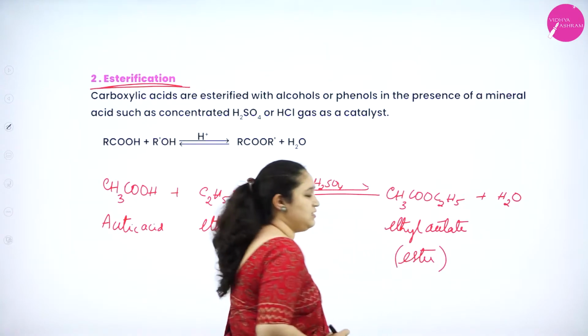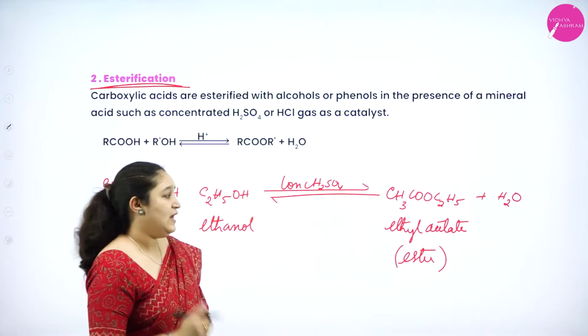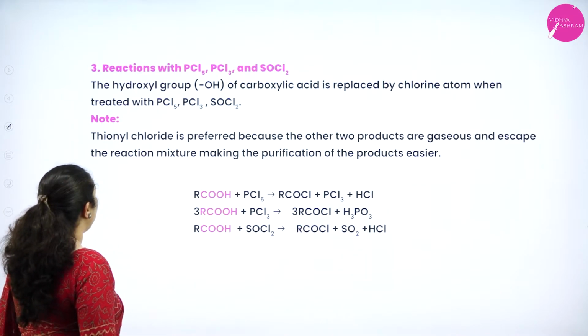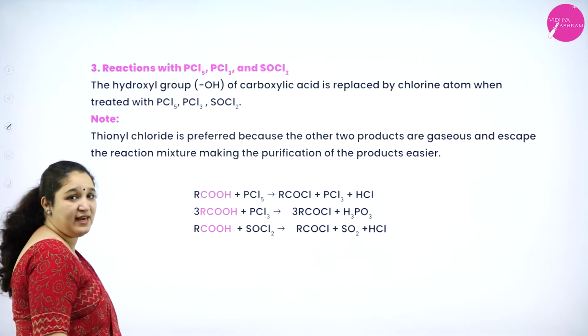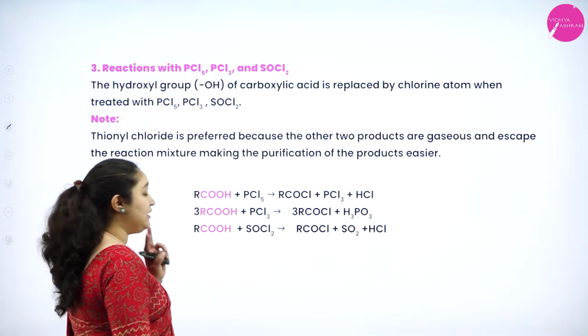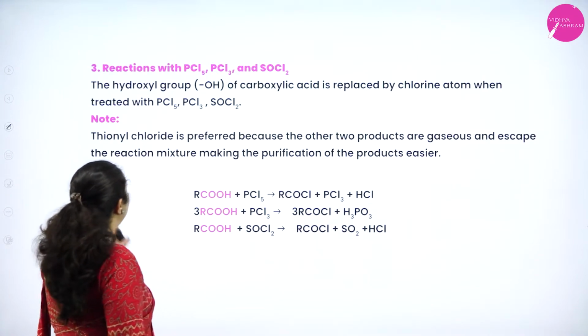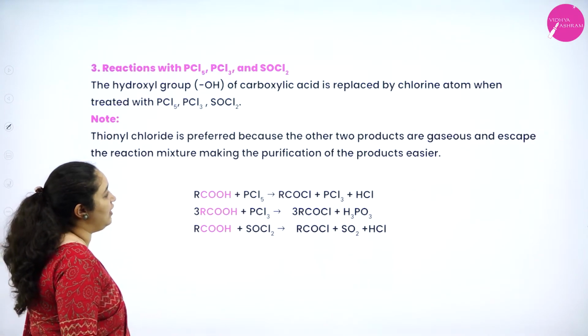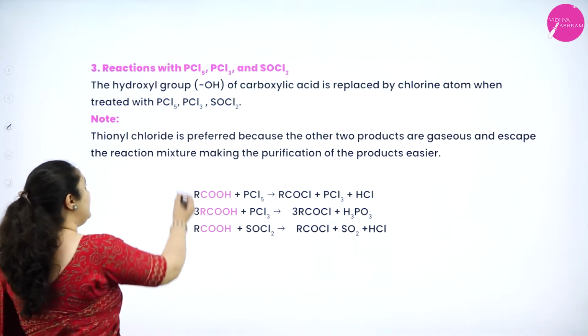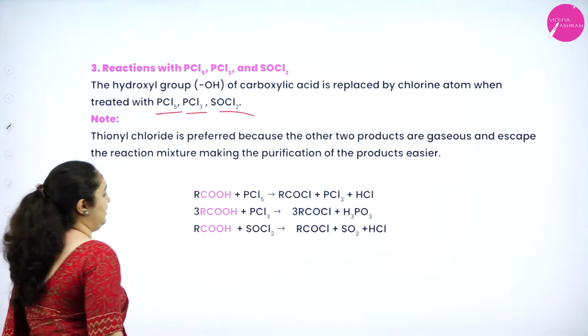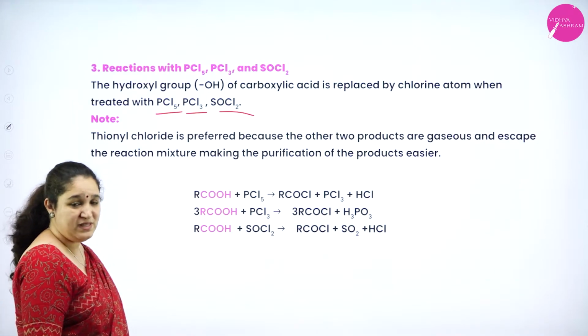Ester is formed. Okay. Next one. Reaction with PCl5, PCl3 and SOCl2. Okay, 3 reactions also we have. The hydroxyl group OH of the carboxylic acid is replaced by chlorine atom when treated with any of the 3. So what happens here?